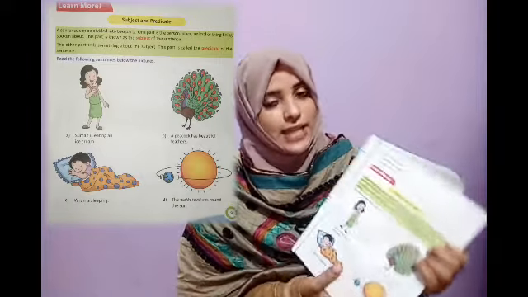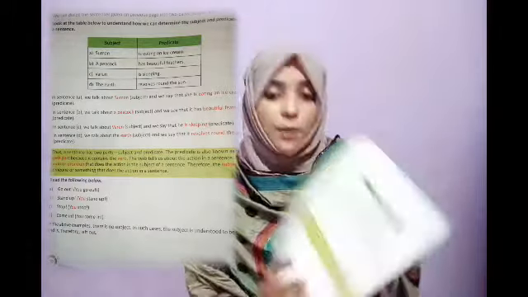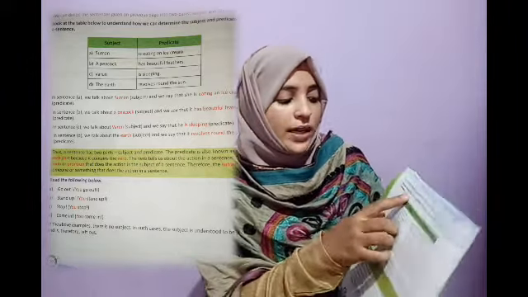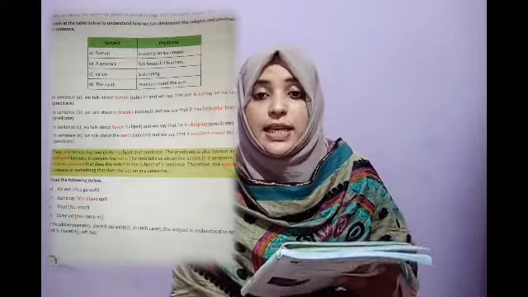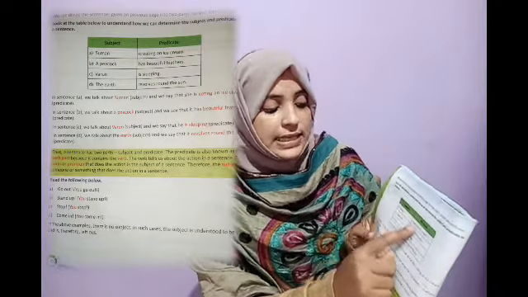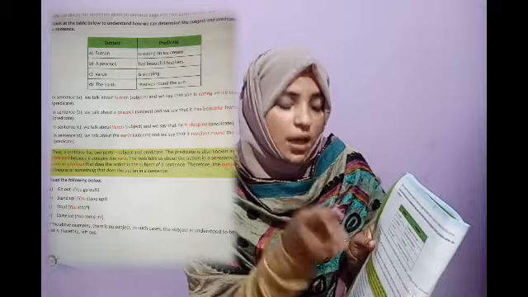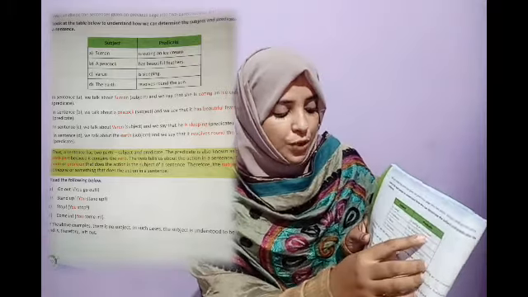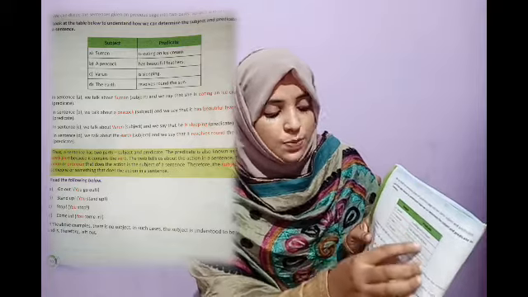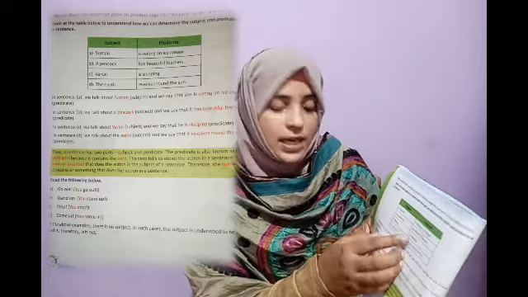Everybody understood? Yes, I hope you all understood about subject and predicate. Then everybody turn to page number 10. Here, look at the table below to understand how we can determine the subject and predicate in a sentence. The same sentences we read before. Suman is eating an ice cream. The subject is Suman because Suman is the name of a person, and eating an ice cream is the predicate. A peacock is the subject, has beautiful feathers is the predicate. Varun is sleeping. Varun is the subject, is sleeping is the predicate.